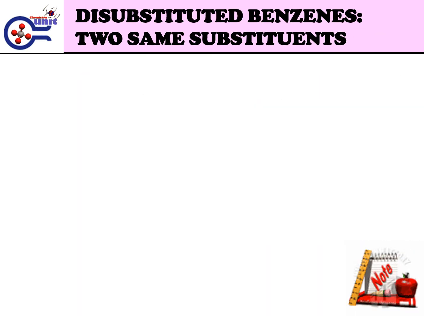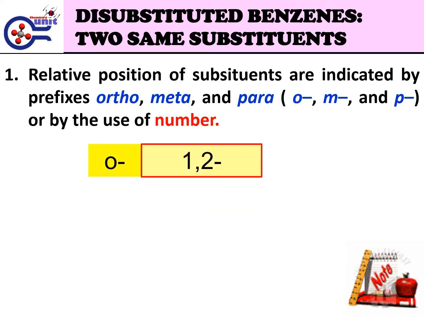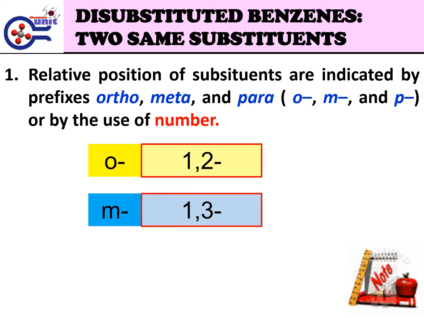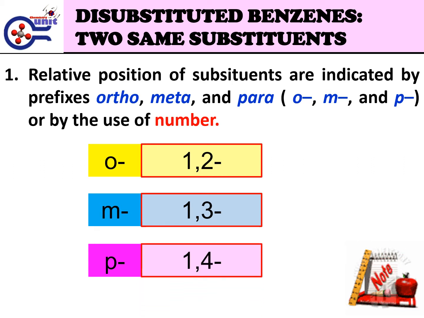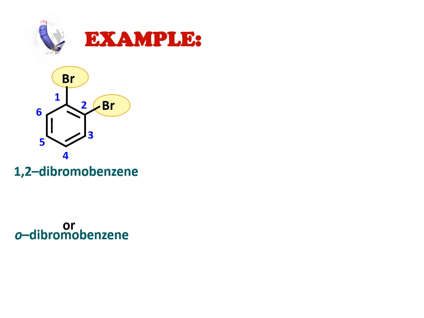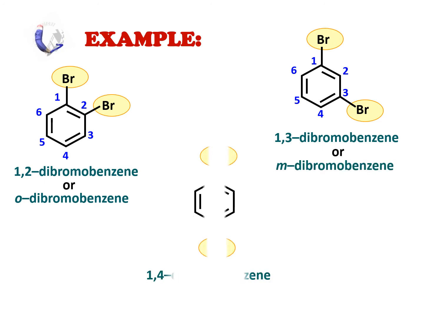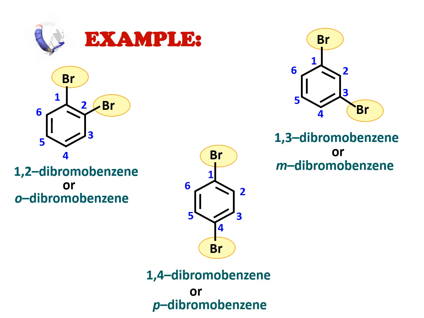Disubstituted benzene, which has 2 same substituents. Relative positions of substituents are indicated by the prefixes ortho, meta, and para, or by the use of numbers. Ortho, abbreviated as o, is equivalent to 1 and 2 positions on a benzene. Meta, abbreviated as m, is equivalent to 1 and 3 positions on a benzene. And para, abbreviated as p, is equivalent to 1 and 4 positions on a benzene. Example: 1,2-dibromobenzene, also known as ortho-dibromobenzene. 1,3-dibromobenzene, known as meta-dibromobenzene, and 1,4-dibromobenzene, known as para-dibromobenzene.